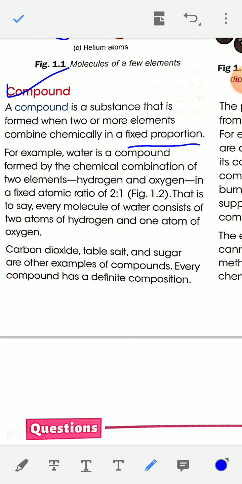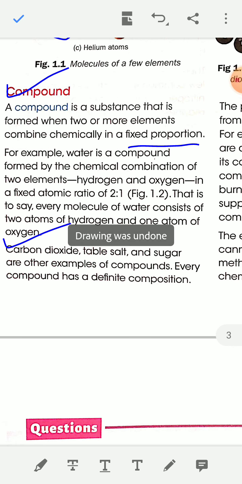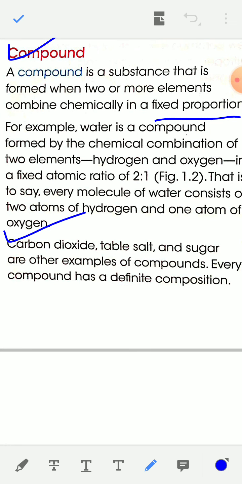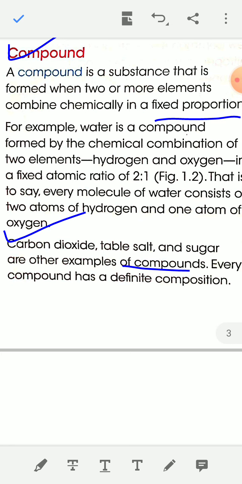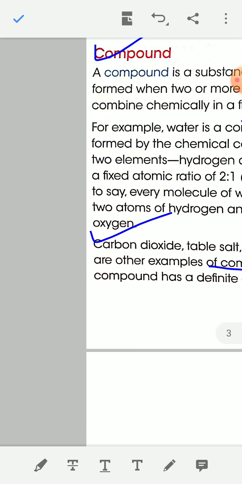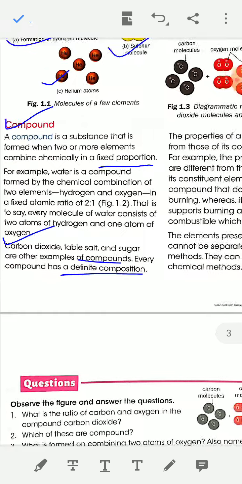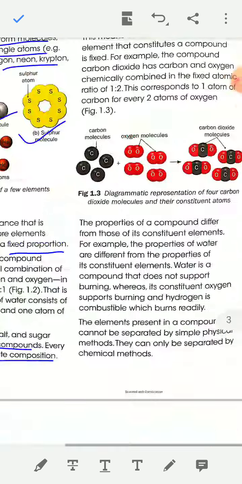Remember that. Carbon dioxide, table salt, that is NaCl, and sugar, that is sucrose, are other examples of compounds. Every compound has a definite composition.